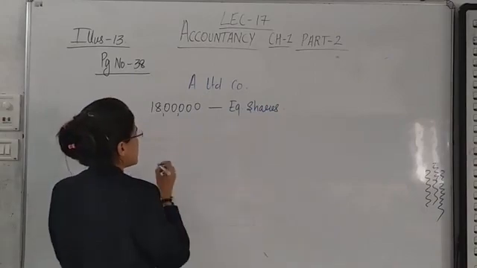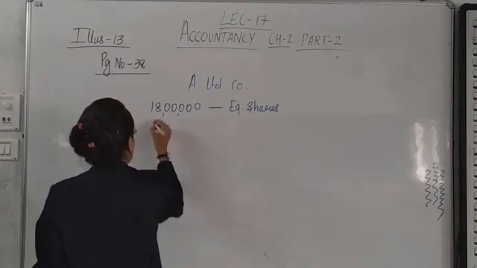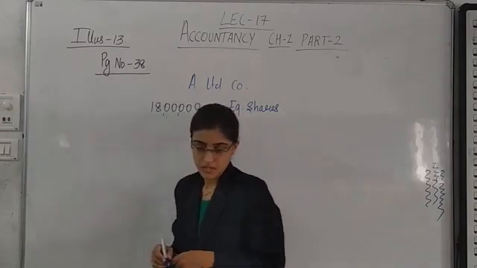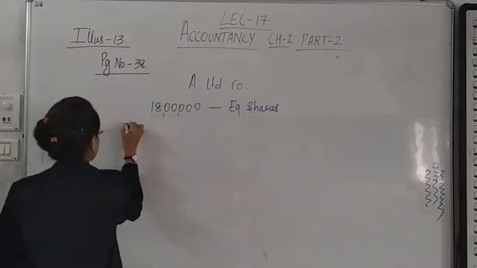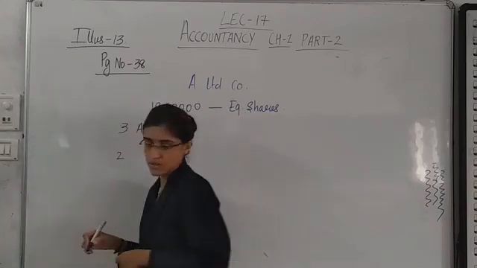They have called rupees 3 with application, and 2, I think, with allotment.